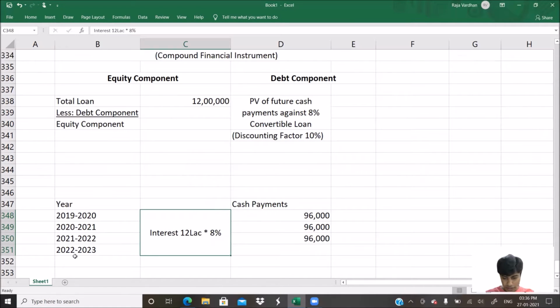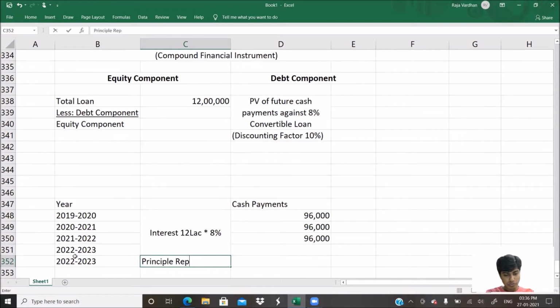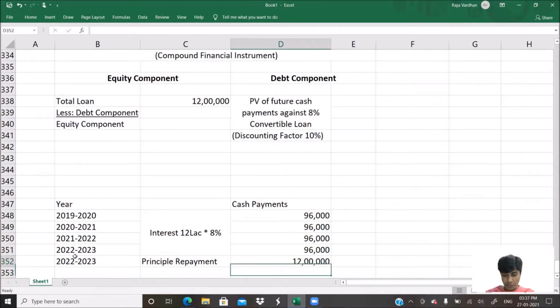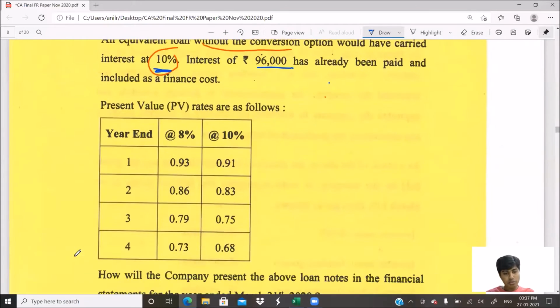But again, in the same year, you would pay principal repayment also. How much will be the principal repayment? Principal repayment will be 12 lakhs. This is the cash payments that you have. So next we would have to find the discounting factor. Discounting factor is given to us here, or the present value factor.